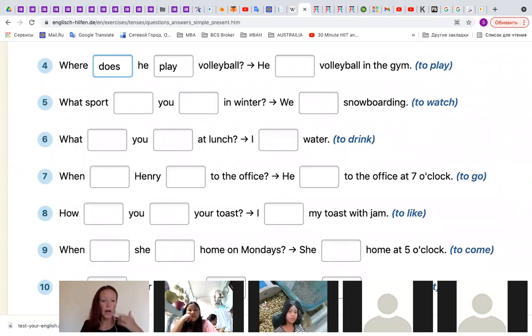Because we are asked to make questions in present tense, we have to use do or does. Okay, one more time. Can you read the question, Fanzai? Where does he play volleyball? Very good. Where does he play volleyball usually, for example, right? Because it's present tense.